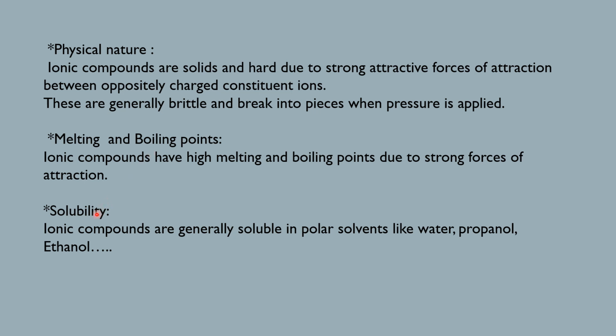The next property is solubility. Ionic compounds are generally soluble in polar solvents like water, propanol, ethanol, etc. I have covered this already in the previous class. Polar solvents means the compound can be split into two poles, like a positive or negative one. They are known as polar compounds, and hence these compounds are used as solvents. They are known as polar solvents.